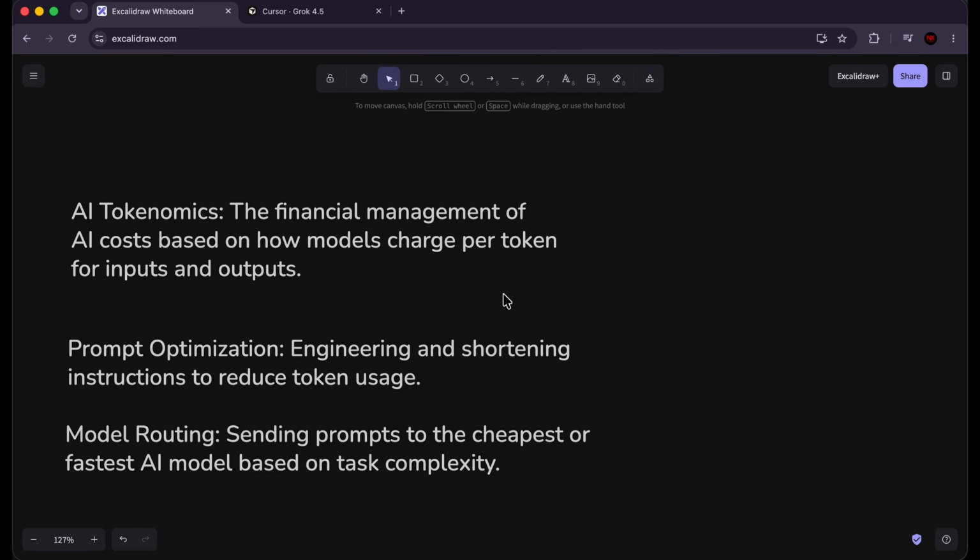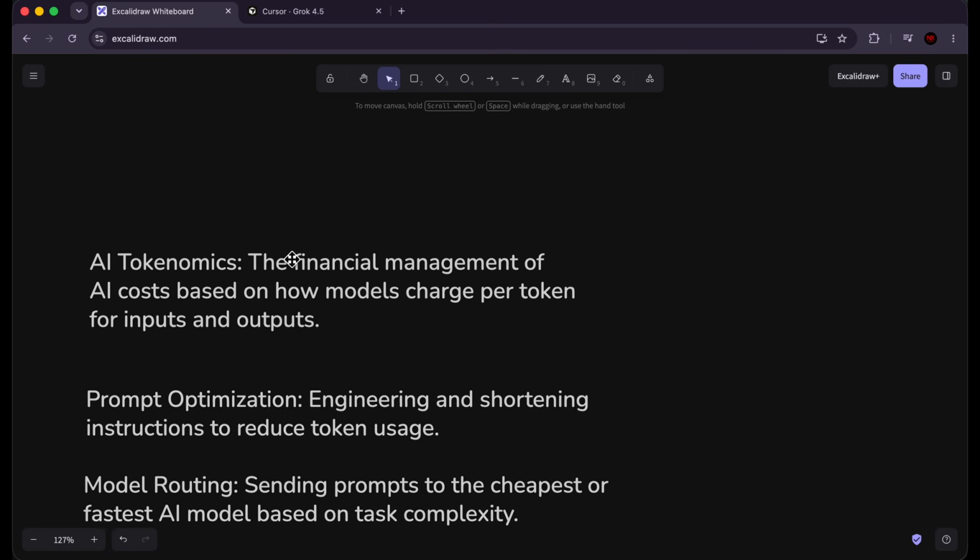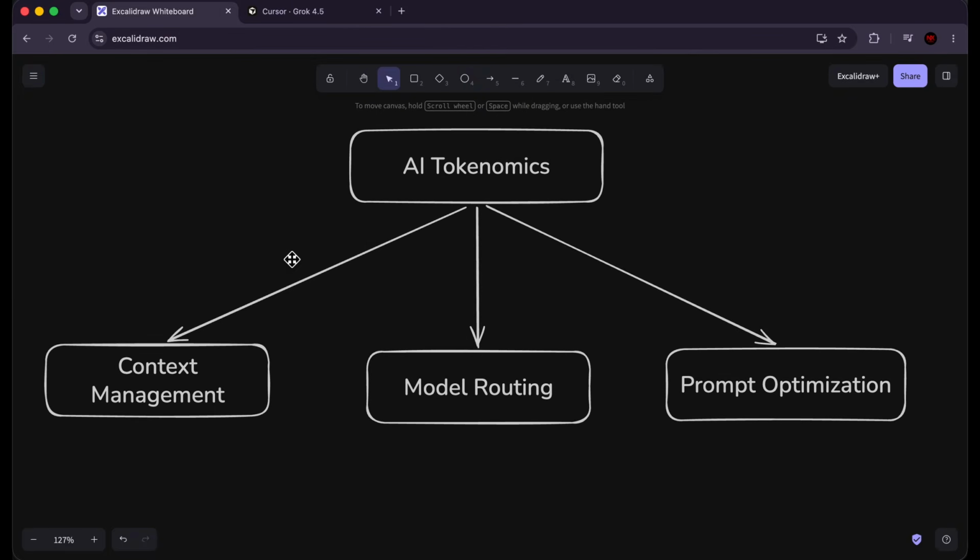So if we scroll down here, you can see that AI tokenomics is the financial management of AI costs based on how models charge per token for inputs and outputs. Now, context management is just one subpart of AI tokenomics, and there's a lot of ways to manage your context. In this course, we're going to be talking about two of the best ones, which are model routing and prompt optimization. Prompt optimization is very simple, so we're going to cover that later, but model routing is something that I'm very passionate about, and I think you're going to find it very interesting. So let's head back.